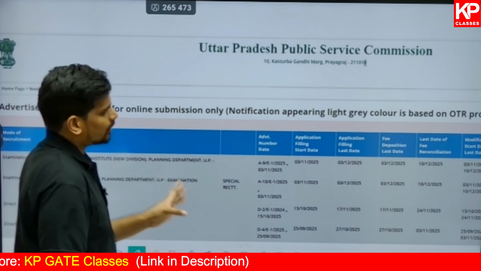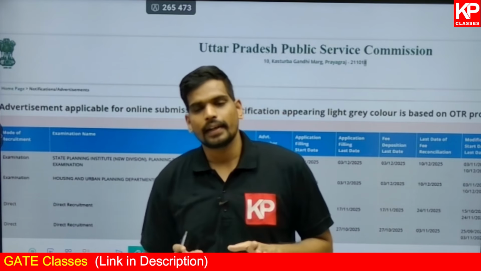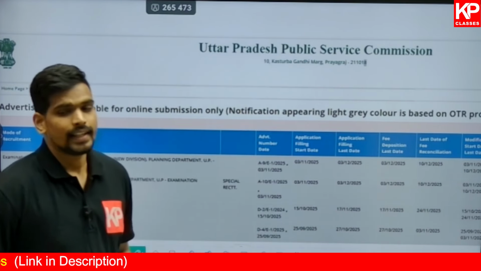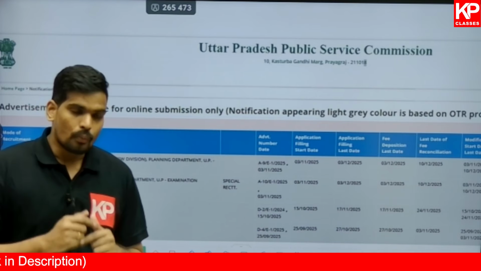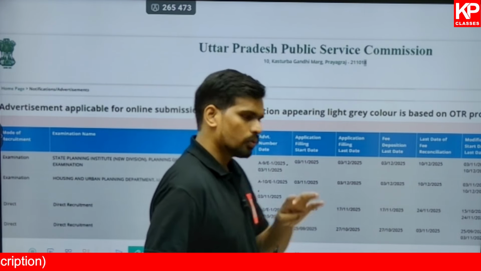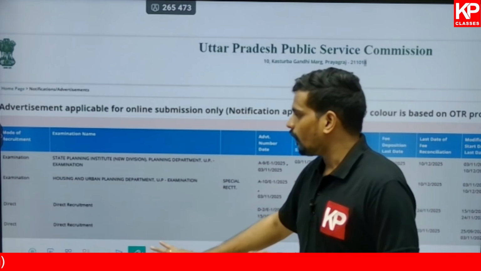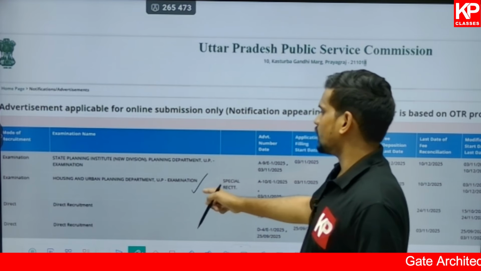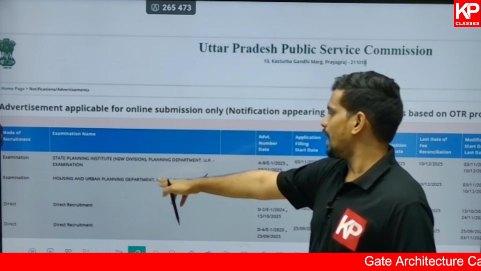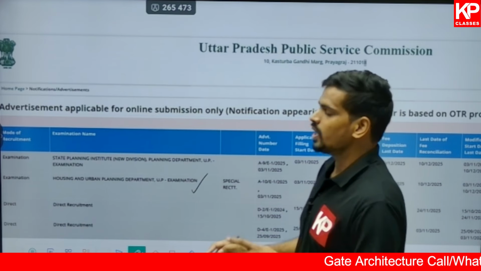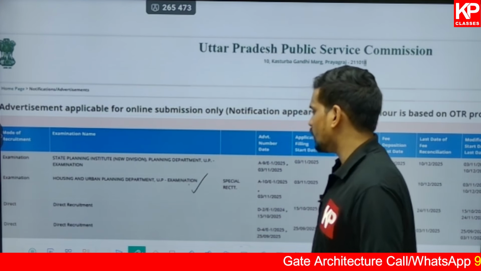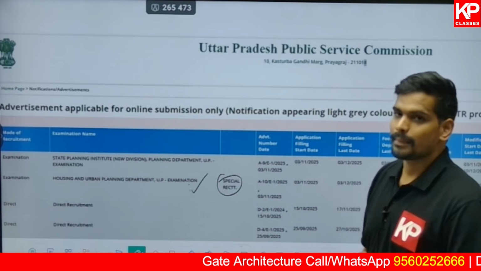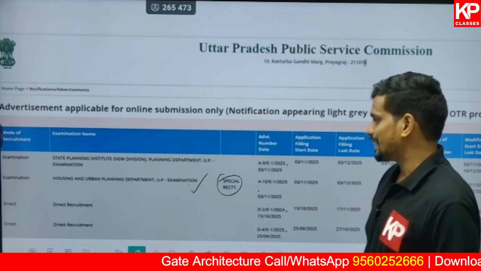So this is a snippet of the official website of UPPSC. If you go through the official website of UPPSC and check the live advertisements which are open at this point of time for application, you will find 4 advertisements, of which the one we are going to discuss first is the assistant town planner in the Housing and Urban Planning Department of the Government of Uttar Pradesh, where the selection is going to be through an examination. There are a total of 8 vacancies, like I told you.